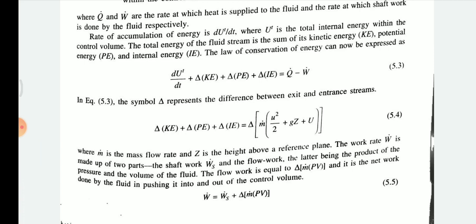It will be in the form of the shaft work, and the second one is the flow work. For the pressure and volume of the fluid, the flow work is equal to delta m p v, and it is the net work done by the fluid in pushing into the other control volume. So w can be divided as w is equal to Ws plus delta m into pv.